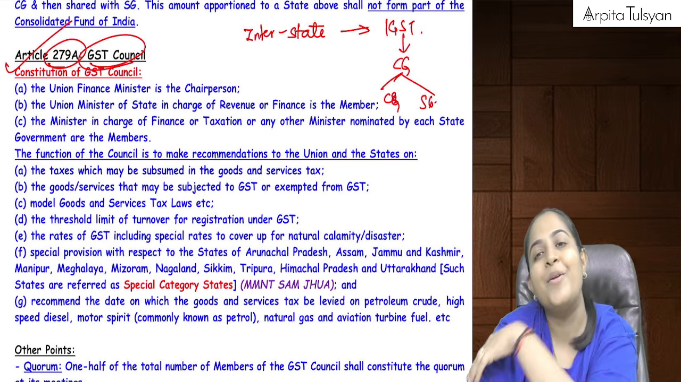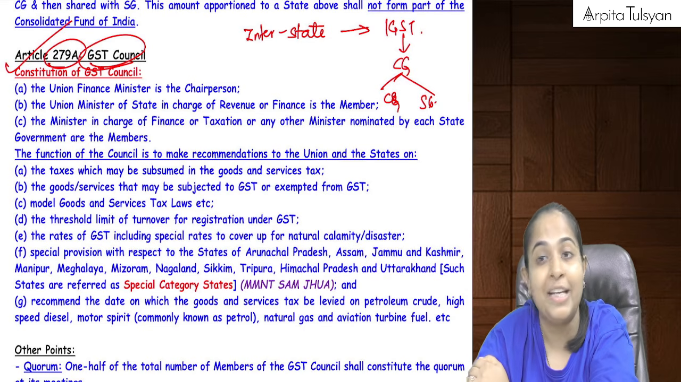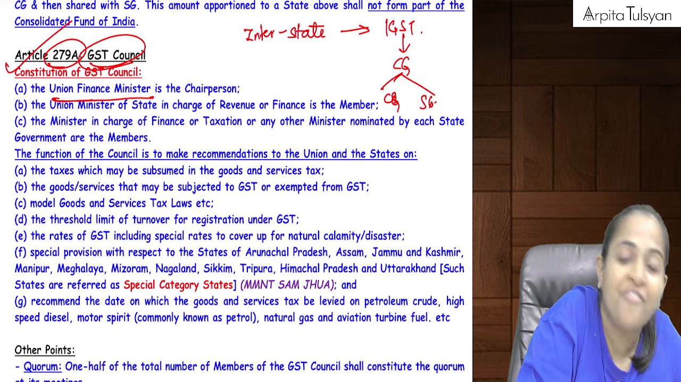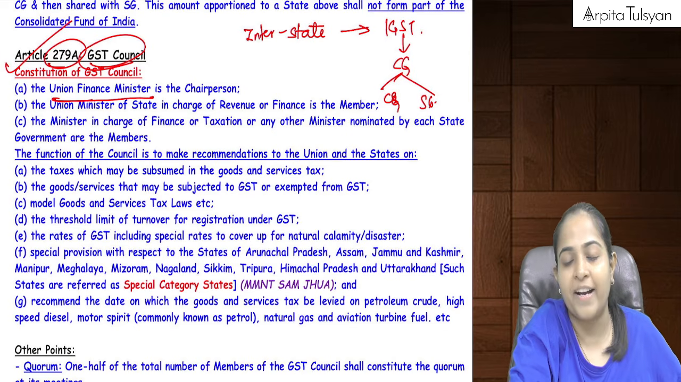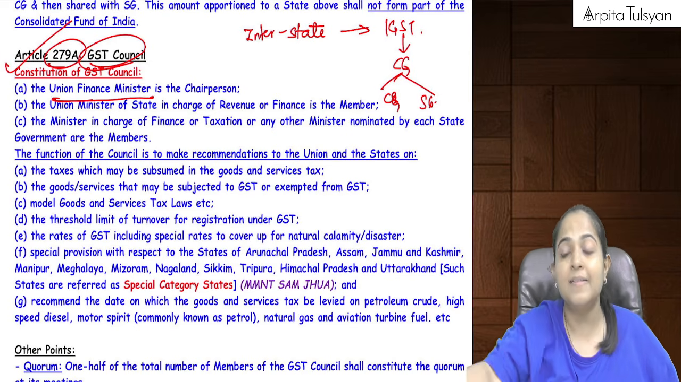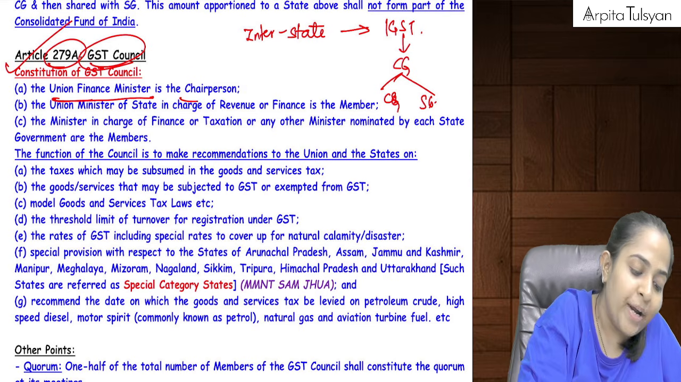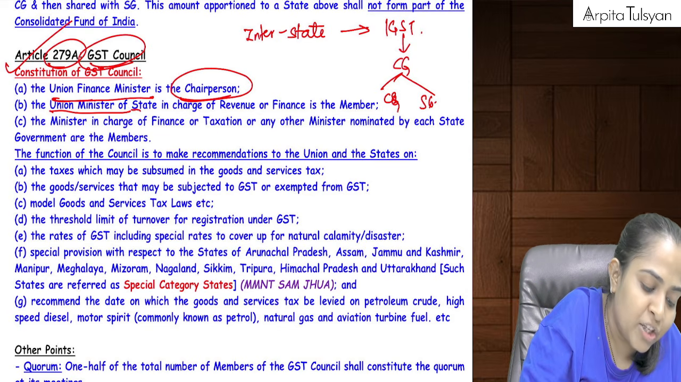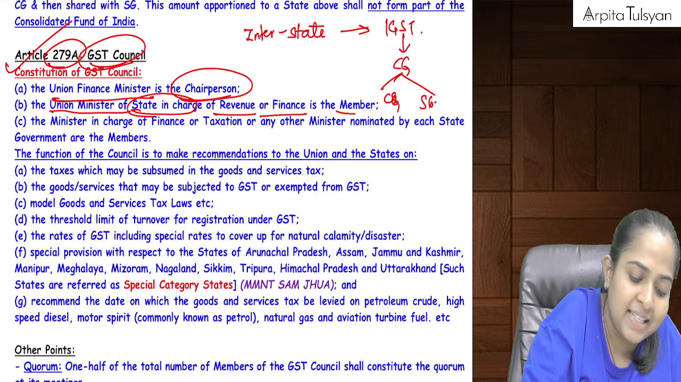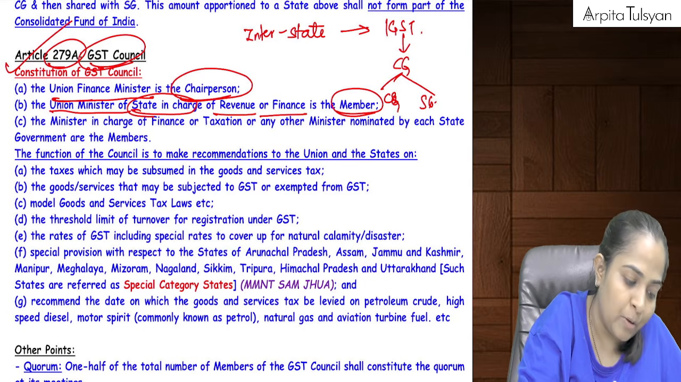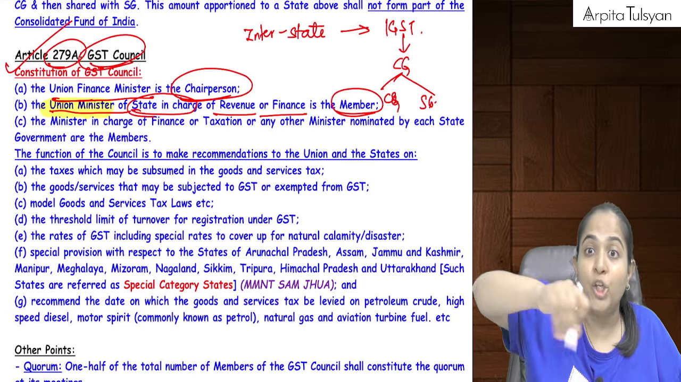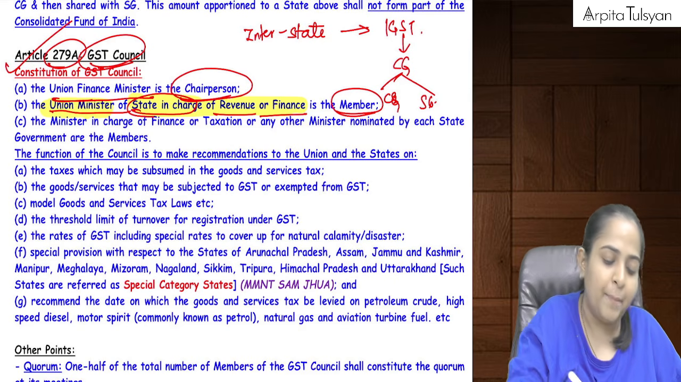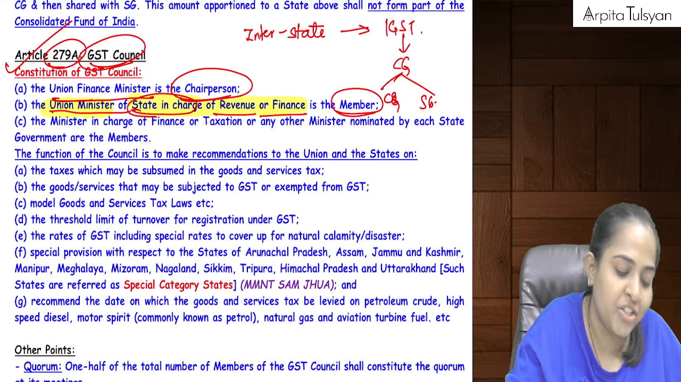So now who all are going to sit in this GST Council? This is a very, very important council. The GST Council consists of the Union Finance Minister, our honorable existing Finance Minister, Nirmala Sitharaman ji. She is going to be the chairperson of this GST Council. Then we are going to have the Union Minister of State in charge of Revenue or Finance. This one single person will be a member of the GST Council.